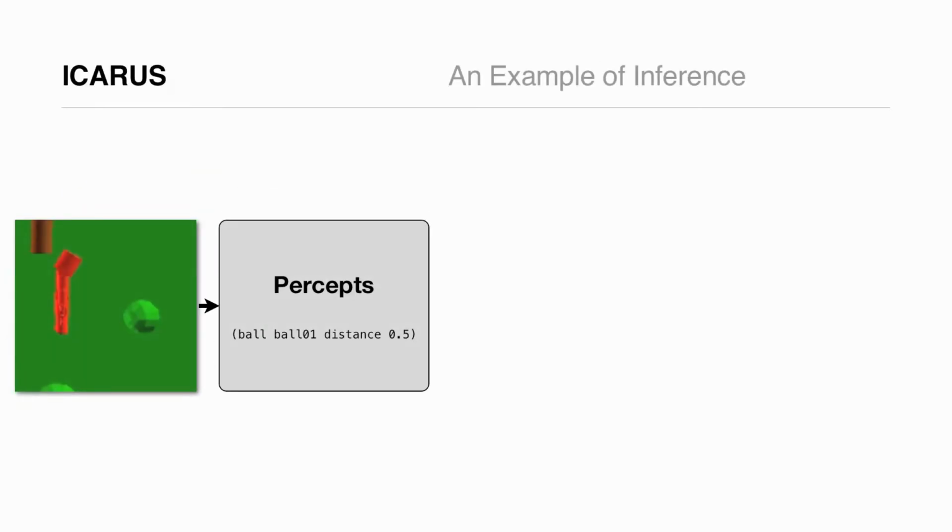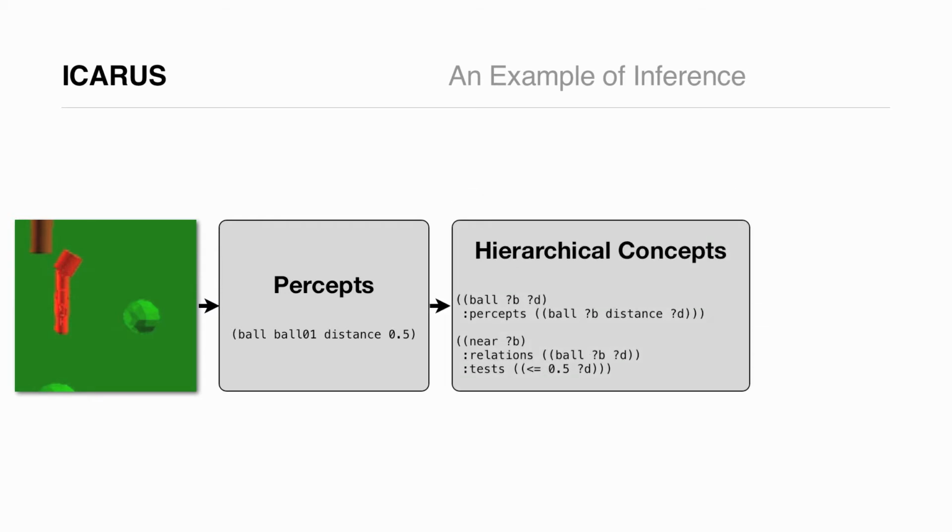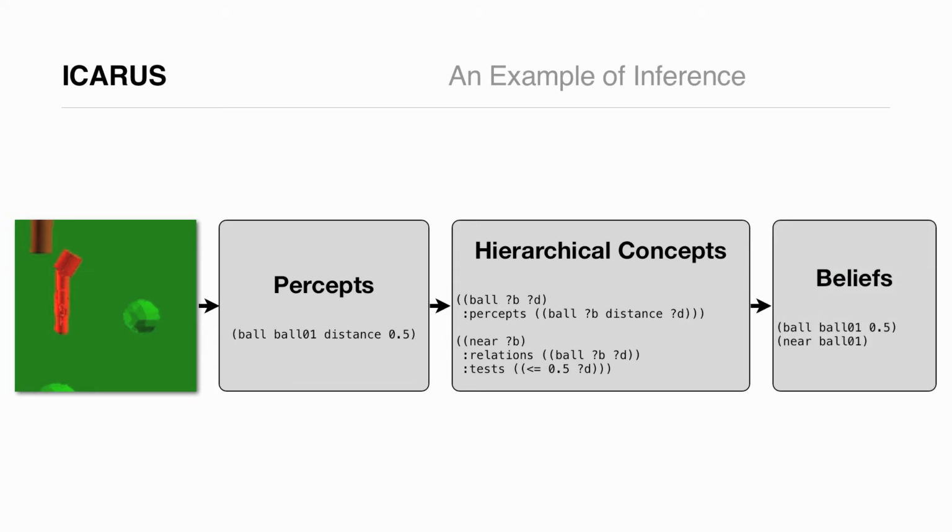Percepts are information about the world the agent receives from its environment via sensors. These percepts are matched against hierarchical concepts in long-term memory using pattern matching techniques. Finally, deductive inference is applied over matched concepts forming beliefs about the agent's environment. In this example, the agent perceives that ball 01 is 0.5 units away. This matches against the concepts ball and near. Following deductive inference, the agent believes that ball 01 is a ball and that it is near.